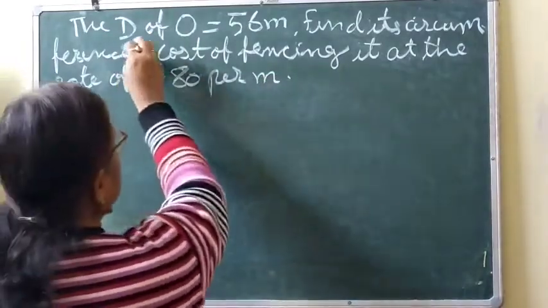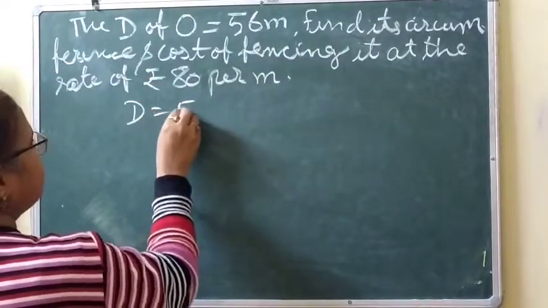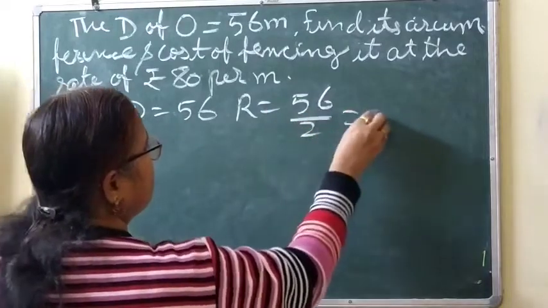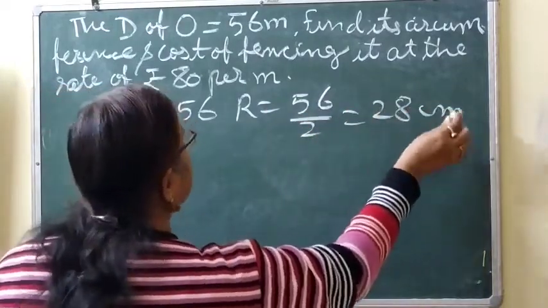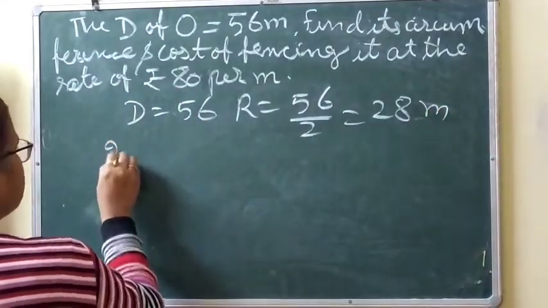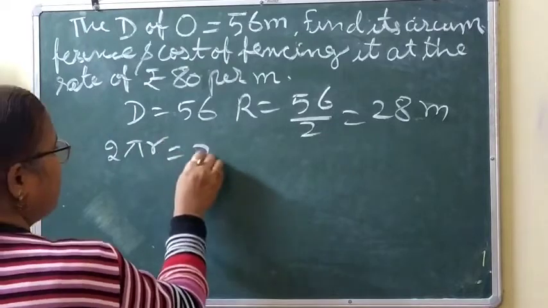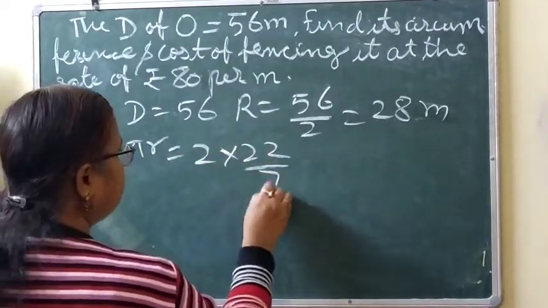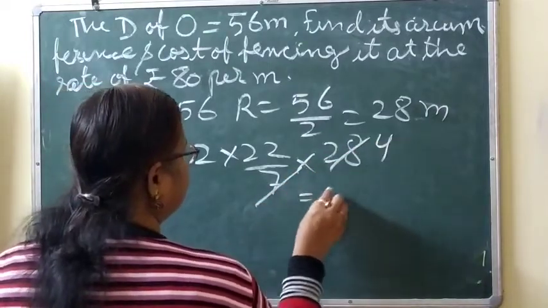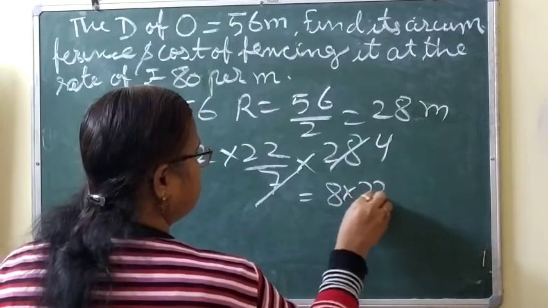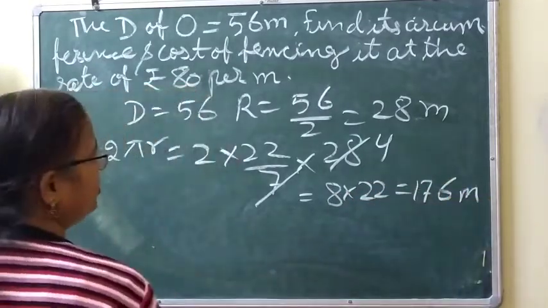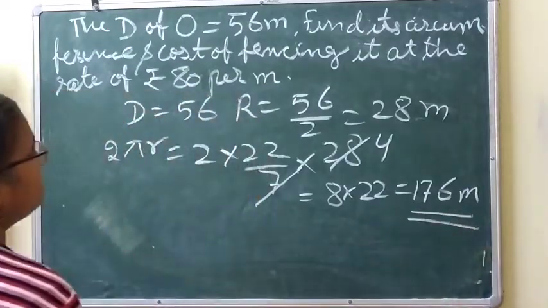How we'll solve it? So diameter is given, 56. Means radius will be equal to 56 by 2, that is 28. Only meter is given. So circumference we can find out. Circumference is equal to 2 pi r, so 2 into pi into r, 4 times 8 into 22, 176 meter. So first answer is 176.